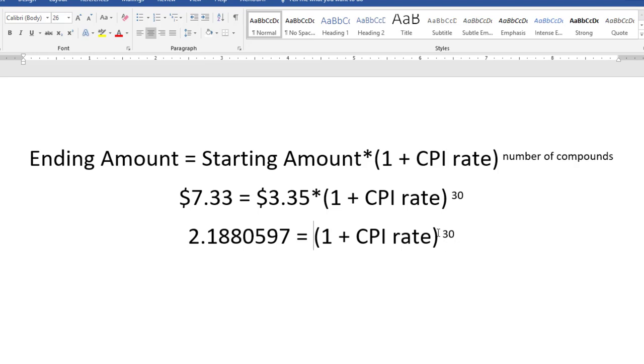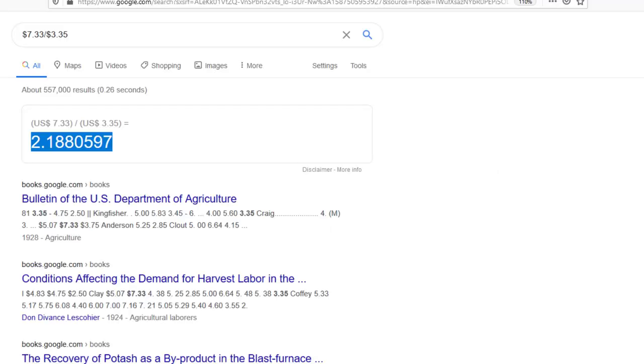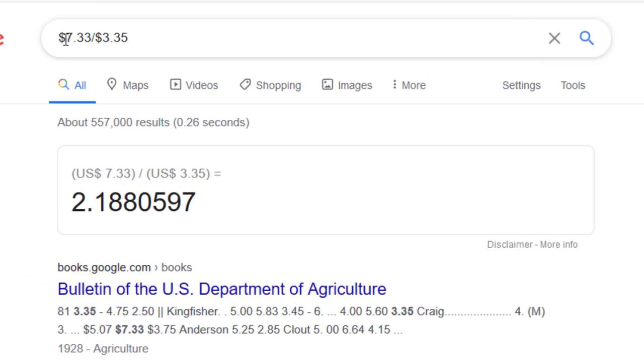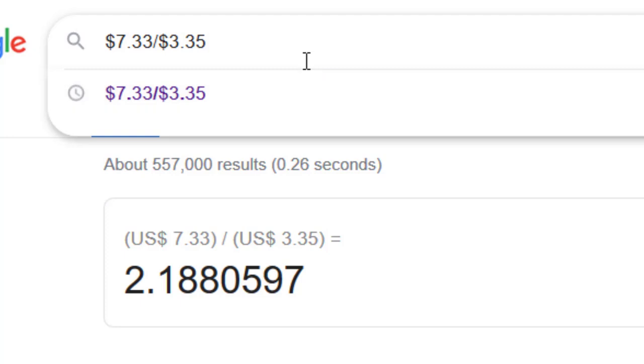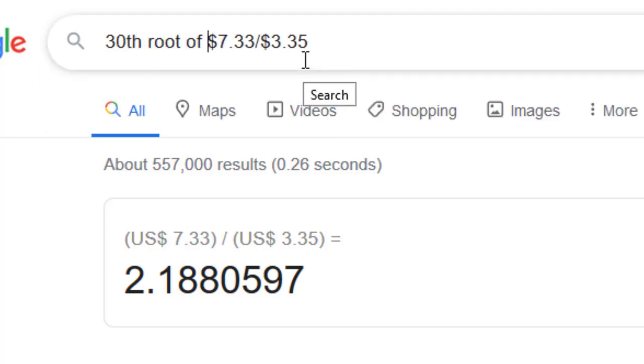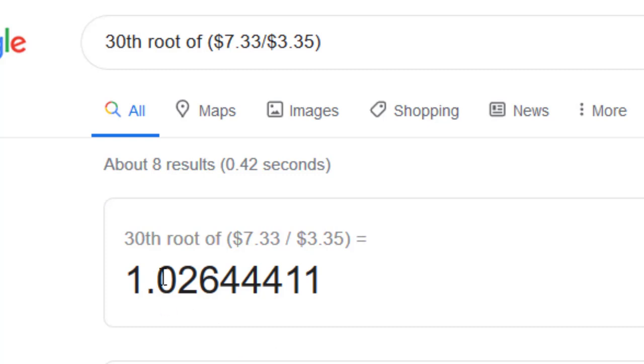And if you remember what we did, we took the 30th root of this number right here. I'm going to be a little bit efficient, otherwise known as lazy, and I'm going to simply type 30th root of, and put that thing in parentheses like that. And this will take care of that for us too. And that is 1.0264441.